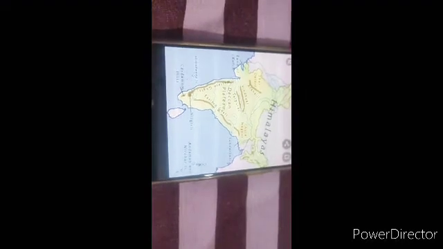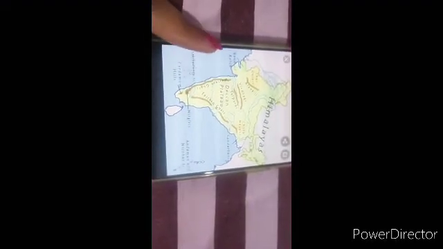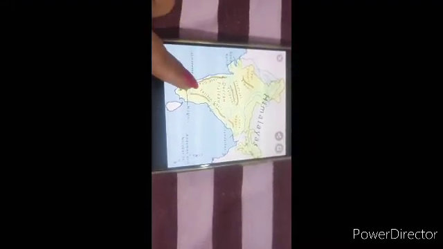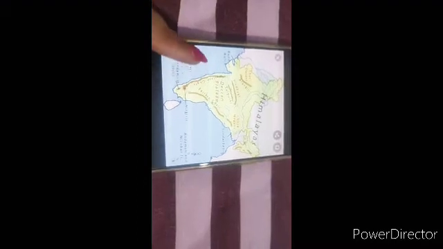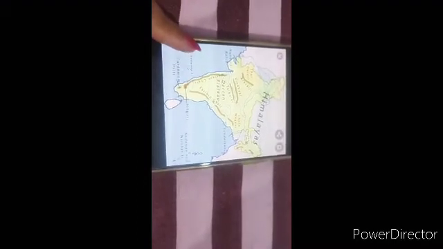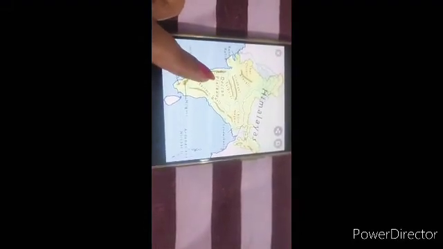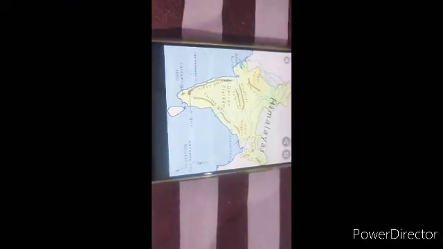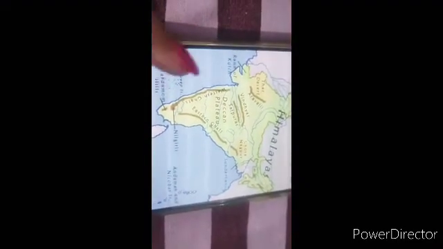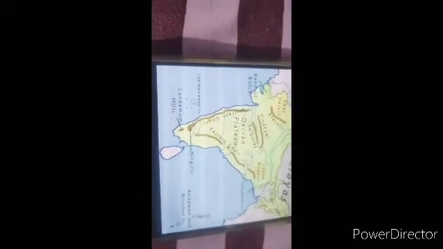The western coastal plain lies between the Arabian Sea, this is your Arabian Sea, and the Western Ghats, on the west coast of India. अब ये कहाँ से कहाँ तक फैला हुआ है?